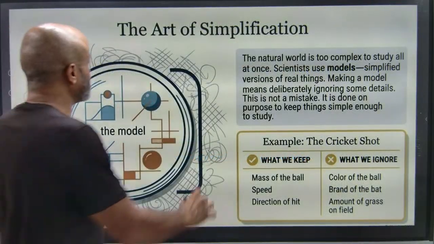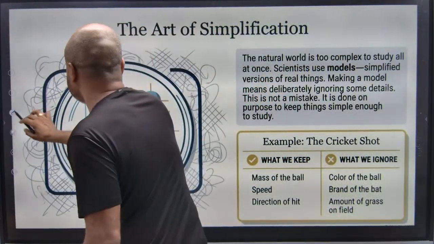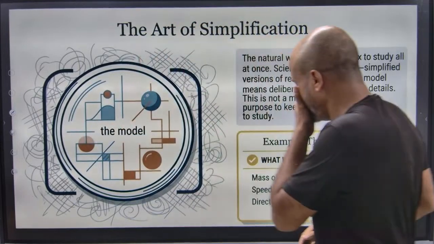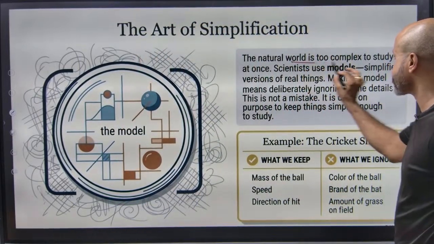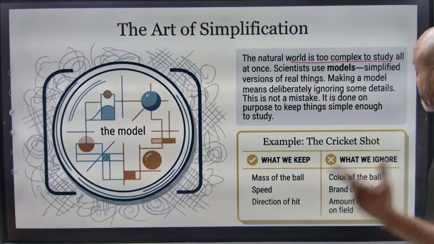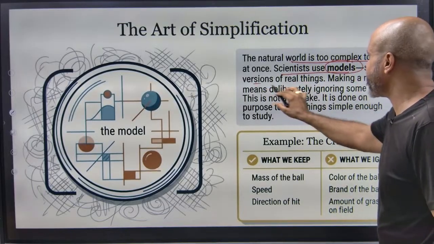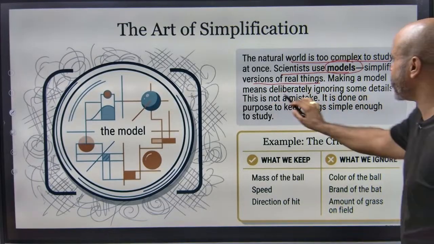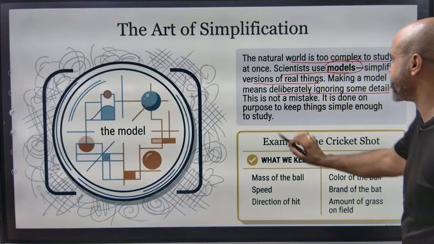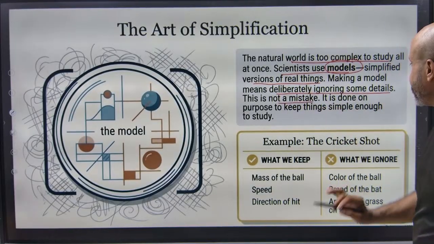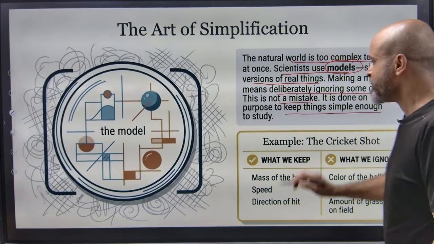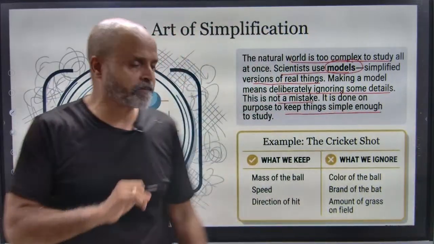So the art of simplification: the natural world is too complex. Obviously, I'm sorry, there are a lot of phenomena that are constantly happening. Scientists use models, simplified versions of real things. Making a model means deliberately ignoring some details. This is definitely not a mistake. It is done with purpose. So ignoring things is done with a purpose.